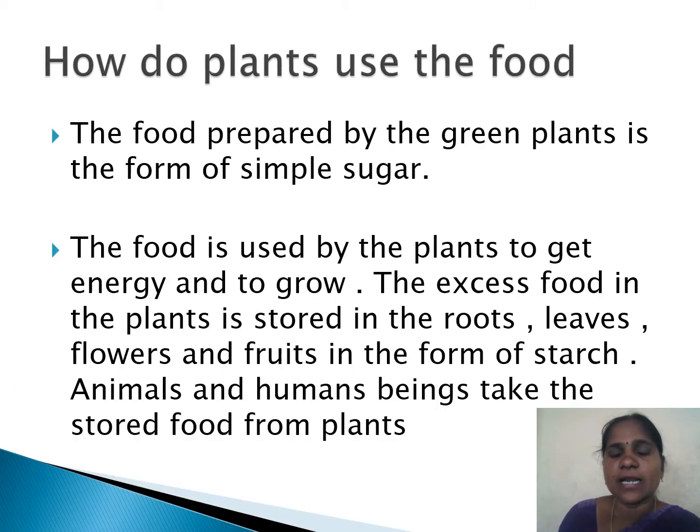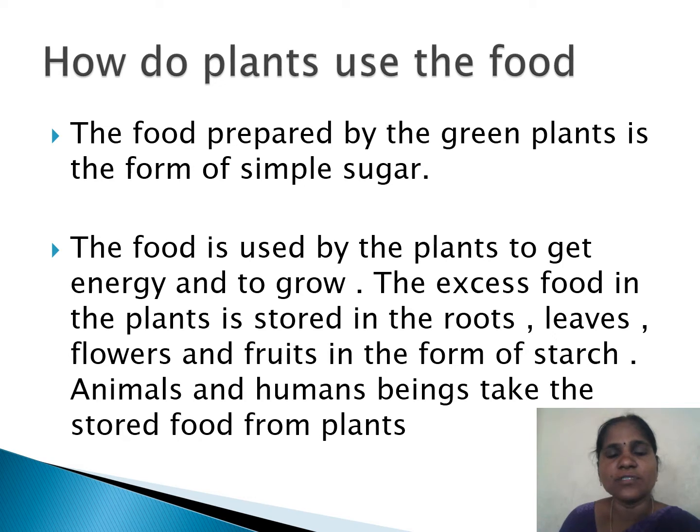In the previous class we discussed the process of photosynthesis, what photosynthesis means and what the end products of photosynthesis are. The green leaves prepare food for the plants in the form of simple sugars. Yes, the leaves make food for the plant. This food is carried through the branches to all the remaining parts of a plant.